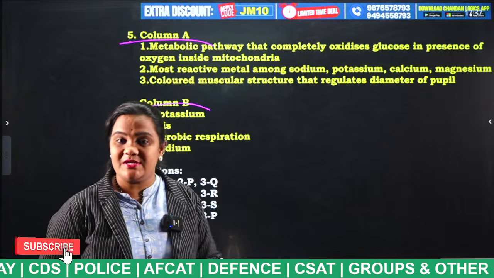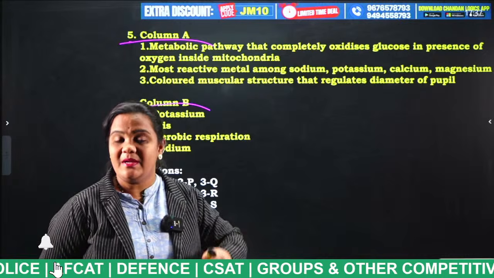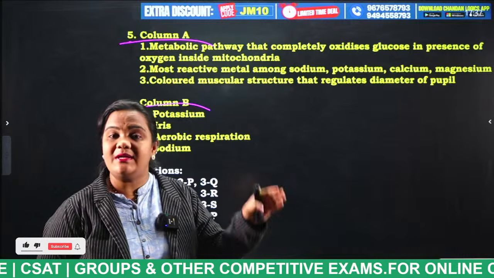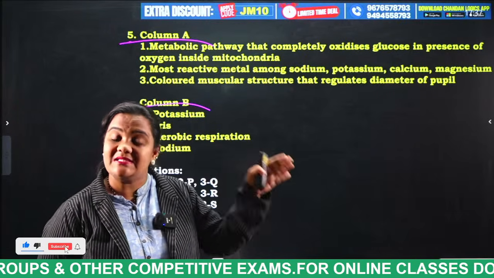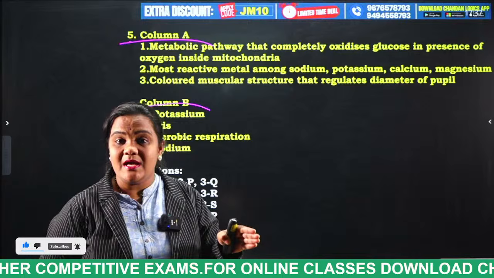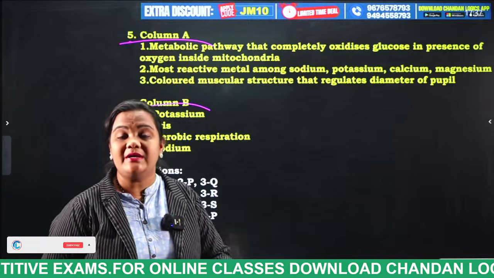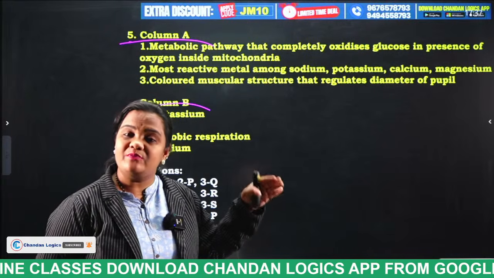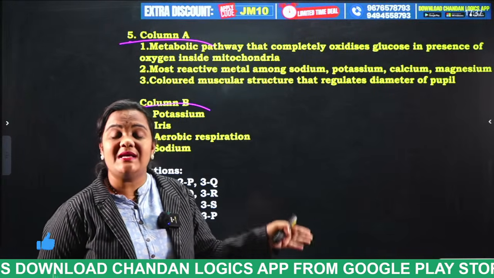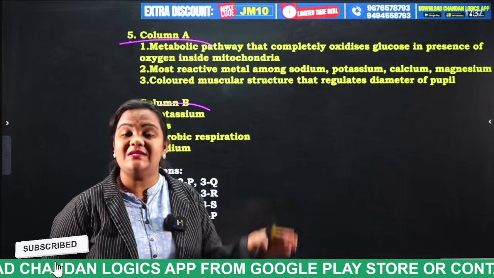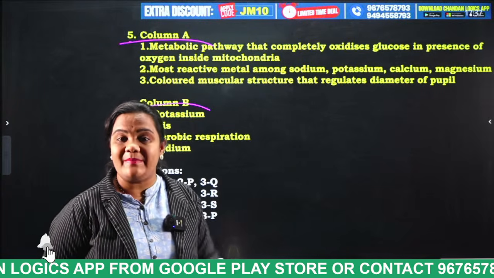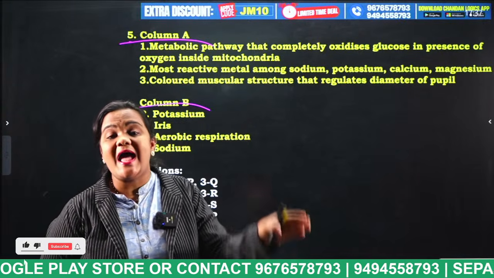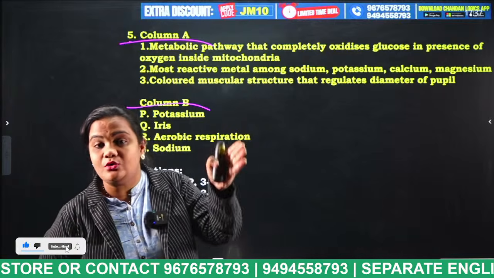So, what happens there, students? Muscle cramps and pain will be there. Instead of converting glucose into pyruvic acid, it is converting from glucose to lactic acid, and muscle cramps and pain happen. This is all happening in the absence of oxygen. If there is a presence of oxygen, in aerobic respiration, the glucose will be converted into pyruvic acid, and this pyruvic acid will enter the mitochondria.